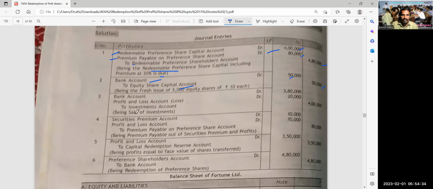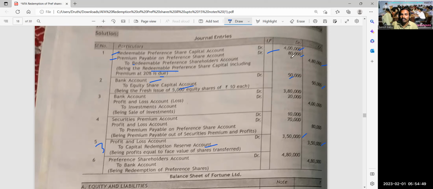So what you can do, right? The third one, you can write. The fifth one they have done. You can write the third one. That is profit and loss account debit 3,50,000, to capital redemption reserve account 3,50,000.